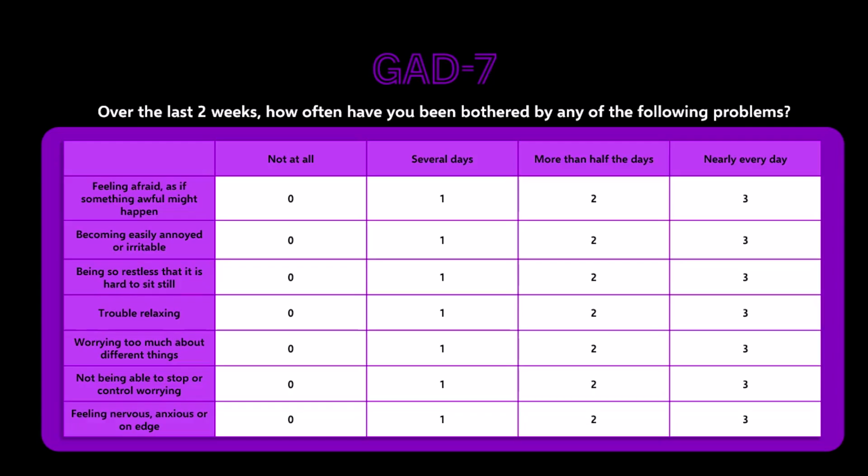The patient ticks if this statement affects them nearly every day, more than half the days, several days, or not at all. Patients scoring 0 to 4 have no or minimal symptoms of GAD, 5 to 9 have mild symptoms, 10 to 14 have moderate symptoms, and 15 to 21 have severe symptoms.